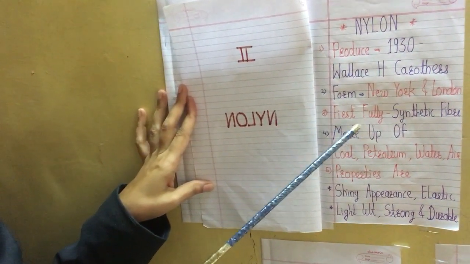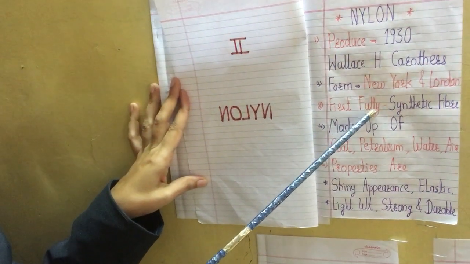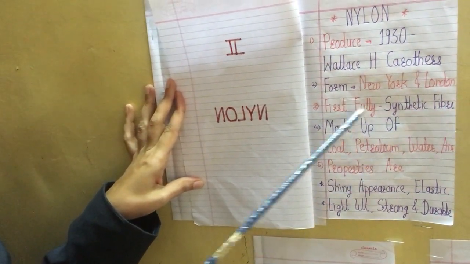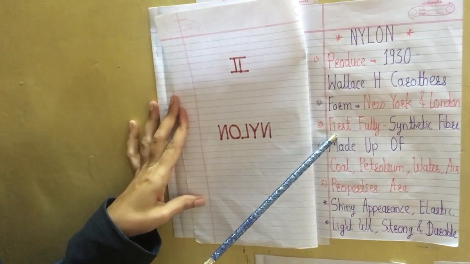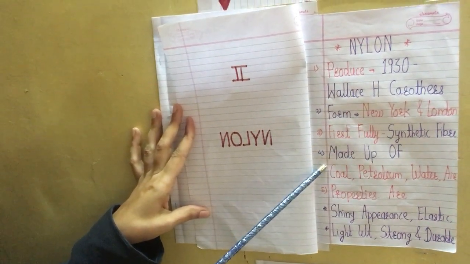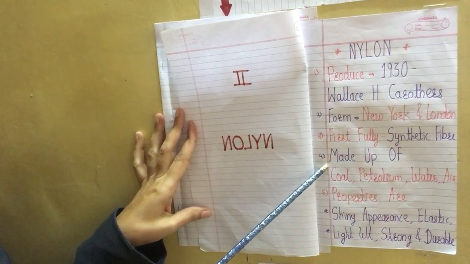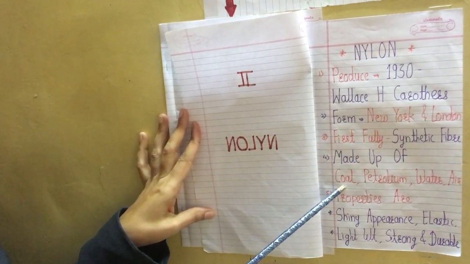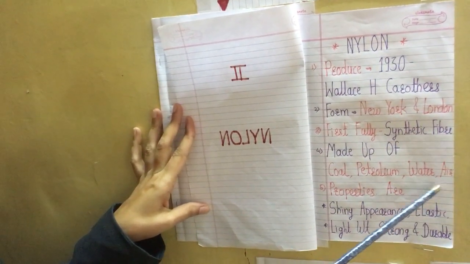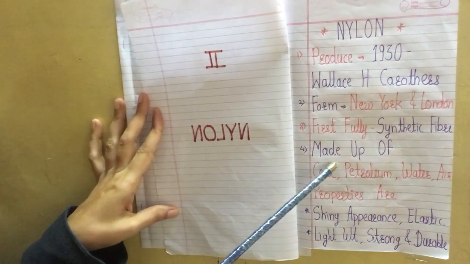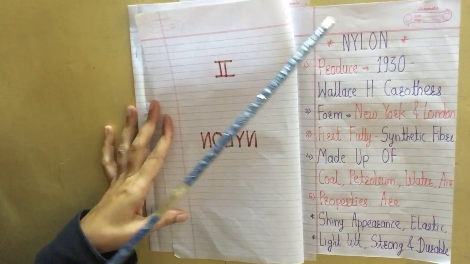Third point, nylon is the first fully synthetic fiber, which means it is made up of completely chemical material. Fourth point, again with chemical material, nylon is made up of coal, petroleum, water and air. So these materials are used to manufacture nylon.